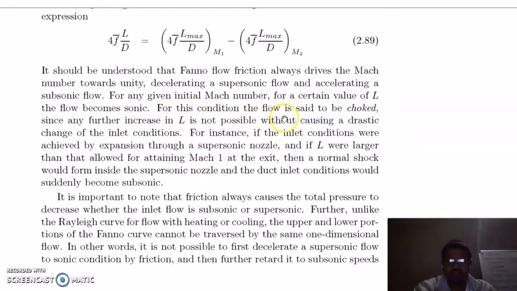For this condition, the flow is said to be choked, since any further increase in length is not possible without causing a drastic change of the inlet conditions. For instance, if the inlet conditions were achieved by expansion through a supersonic nozzle, and if L were larger than that allowed for attaining Mach number 1 at the exit, then a normal shock would form inside the supersonic nozzle and the duct initial inlet conditions would suddenly become subsonic.